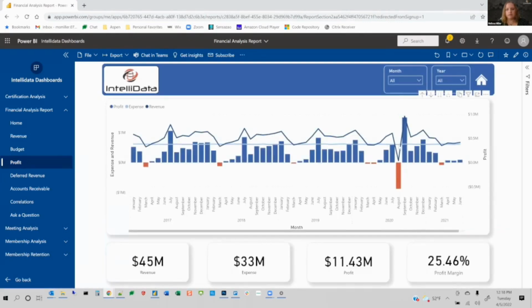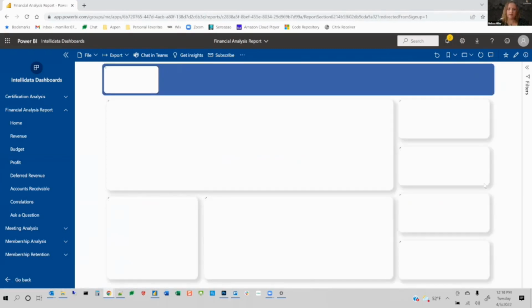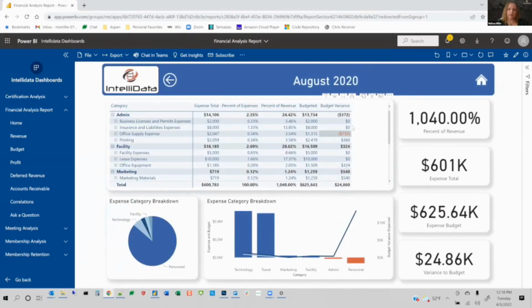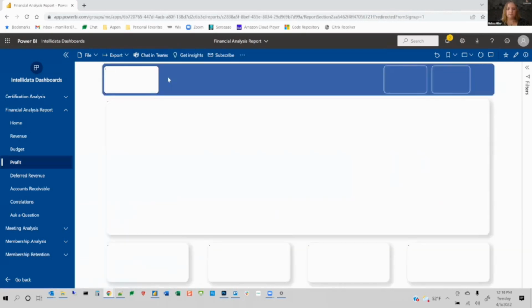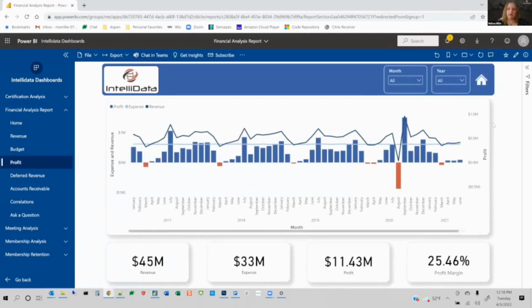I could do the same thing on the expense side and see what are my expenses for that particular month as compared to budget. And again, I have this back button to get back to the previous screen. So you can see that we're able to, in a very small space, congregate a lot of pertinent detail and present it in a way that a human being can digest it.